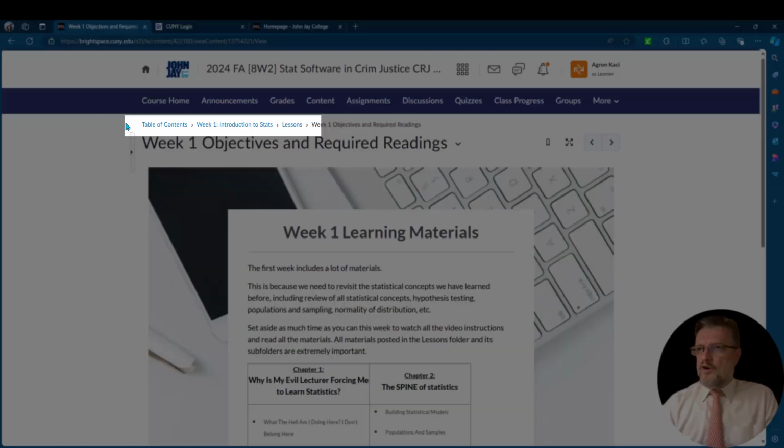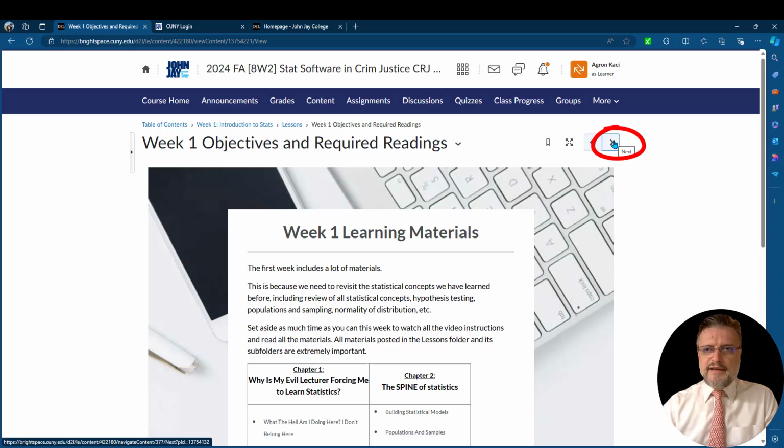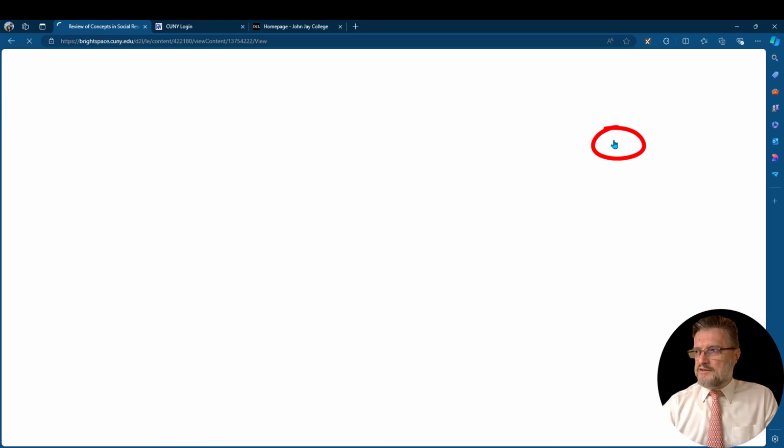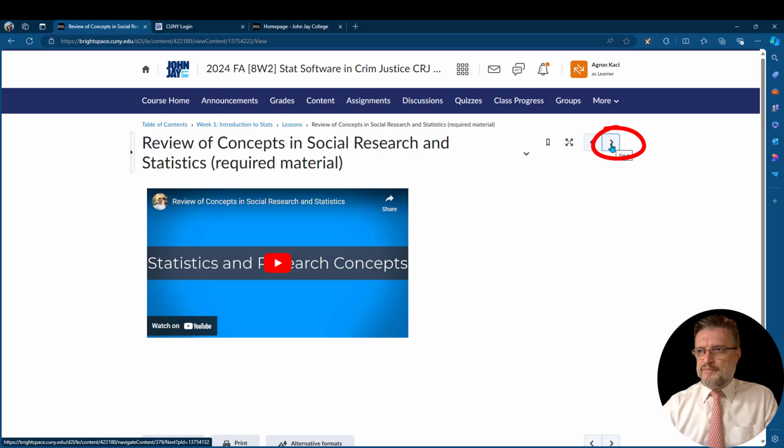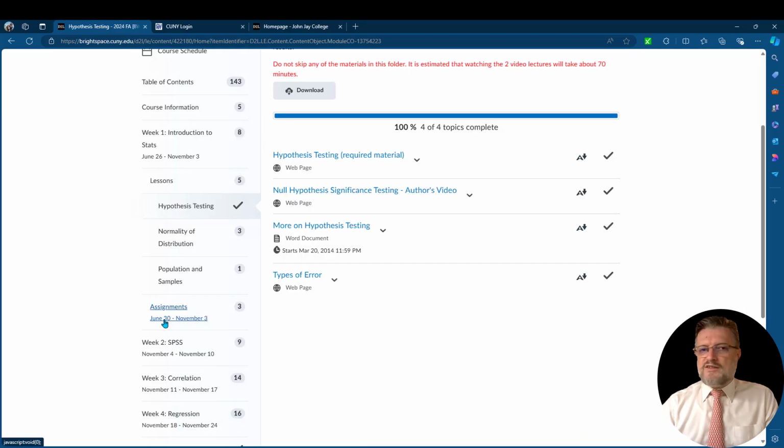You can go back to the Lessons folder, or you can move on to the next item in that folder. I suggest that you move to the next item in the folder using the right arrow over here. As you can see, there are a lot of videos that I've prepared. I suggest that you do all of the readings and watch all of the videos in the Lessons folder. Then you have the assignment.